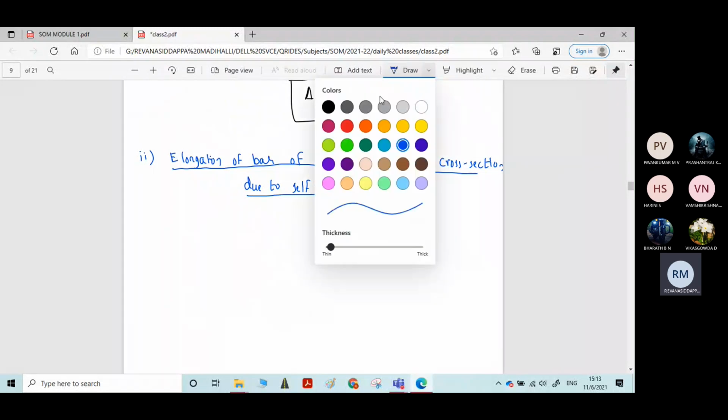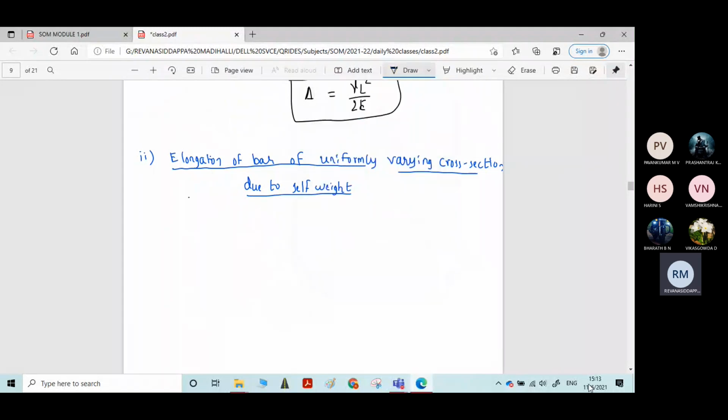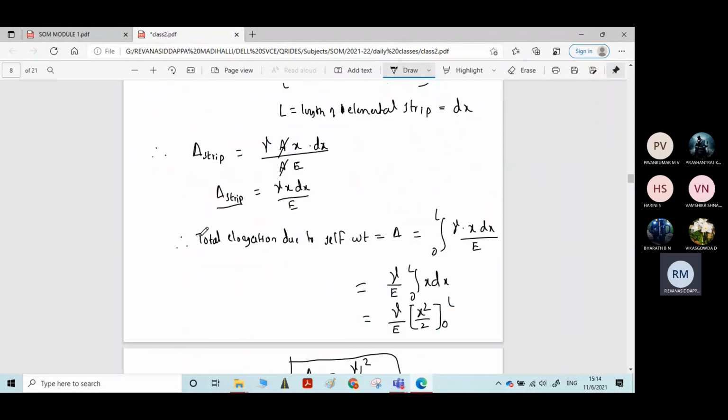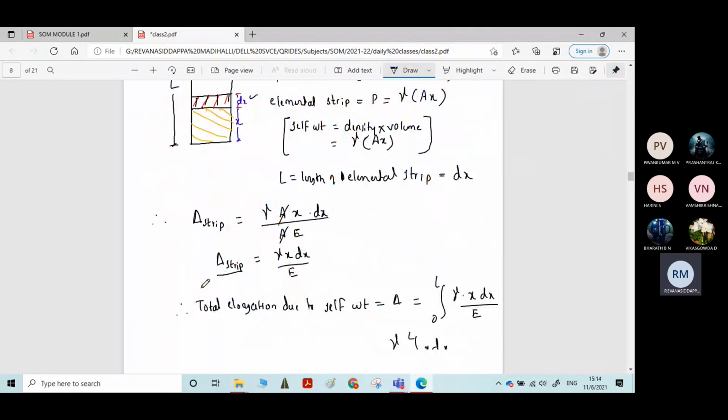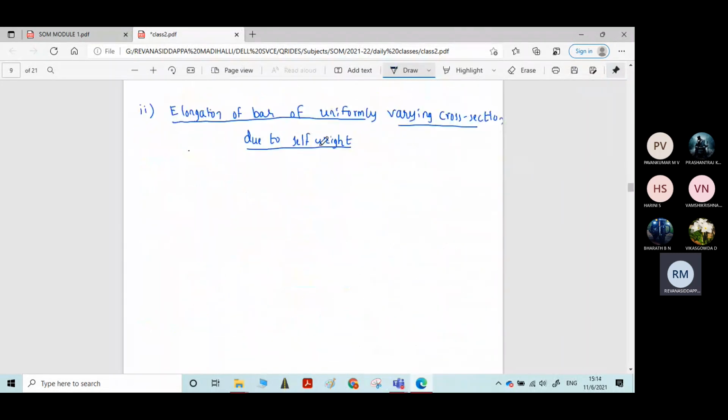Now, in the previous derivation, the bar had uniform cross section throughout its length. Now we will derive the equation for a bar having uniformly varying cross section throughout the length. For that, I'll draw the figure.